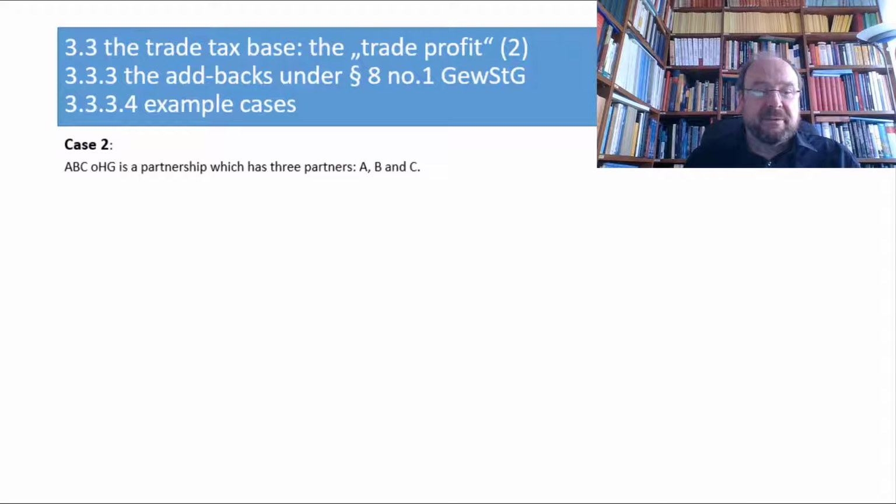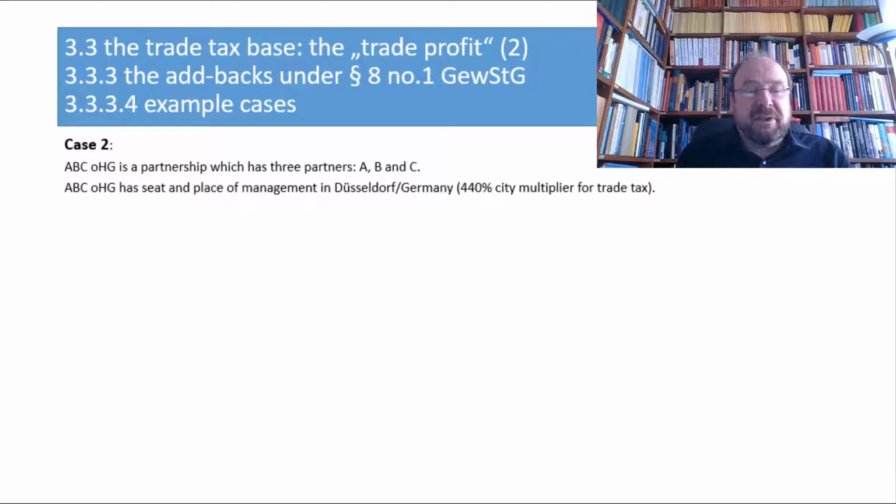Now this is not a GmbH, this is an OHG and a partnership this way with 3 partners, which are surprisingly named A, B, and C. The ABC OHG, oh my god, has seat and place of management in Düsseldorf, which is in Germany, and Düsseldorf has at the moment, that is in the year of 2021, a city multiplier for trade tax of 440%.